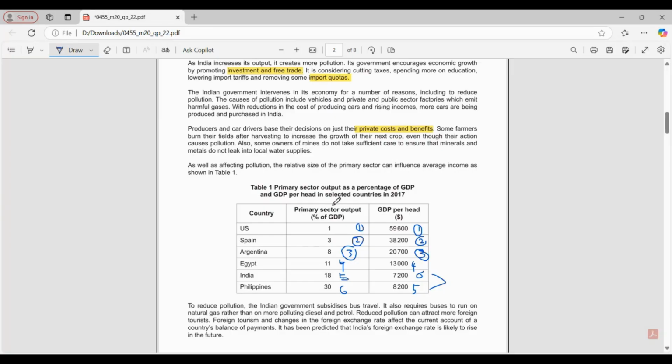When the primary sector is a very low percentage of GDP, the GDP per head will be quite high. What do you think is the reason for this, my dear? Because the wages of... Exactly.